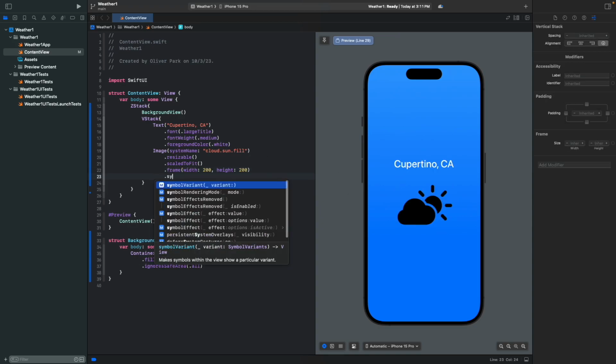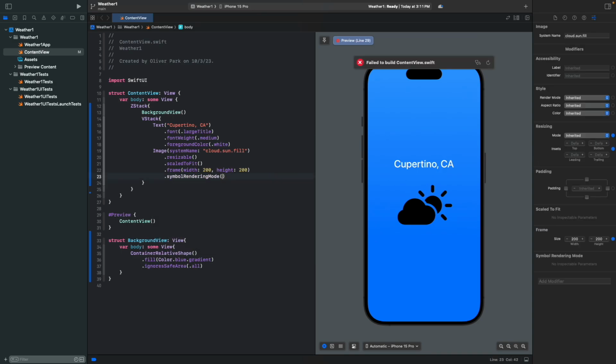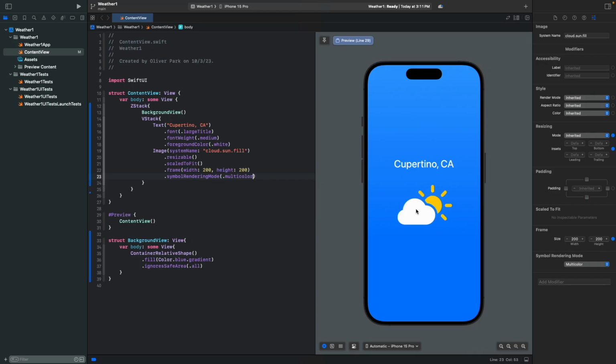And using the symbolRenderingMode, I'm gonna give multicolor. So it's gonna give the cloud white and the sun yellow. So this multicolor will give the original image looking. So you can change it to whatever you want.